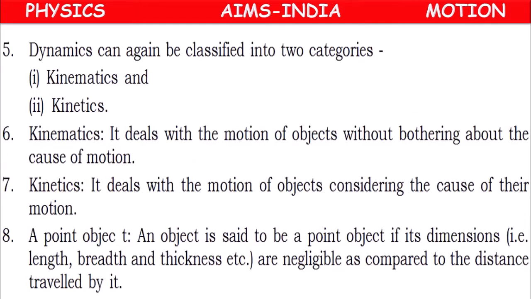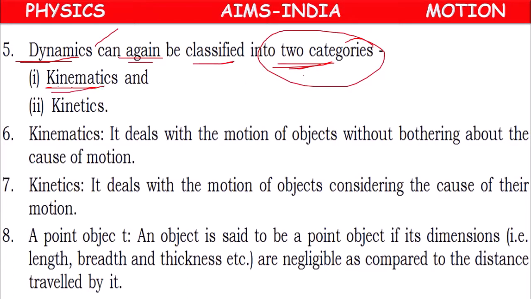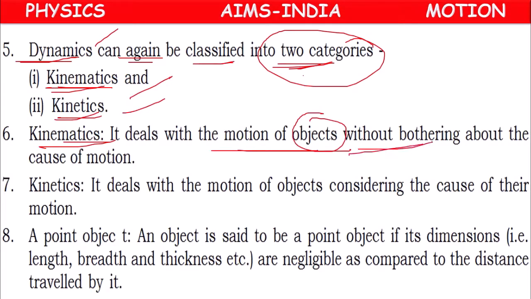So next. This dynamics branch again can be classified into two categories. One is kinematics, another one is kinetics. So kinematics means it deals with the motion of the objects without bothering about the cause of motion.